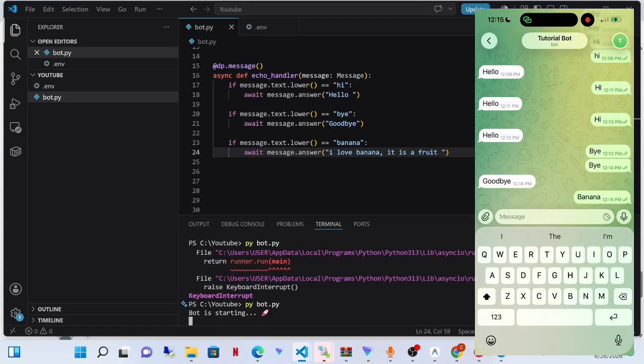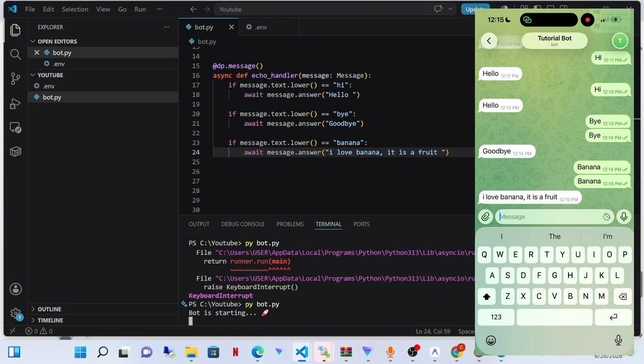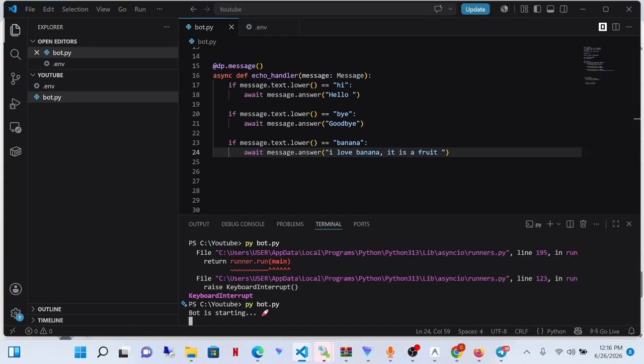So now let's type banana again. Banana. I love banana. It is a fruit. So you can just see what is happening here. Do you see what happened? You write rules using handlers. Handlers are just a set of rules.